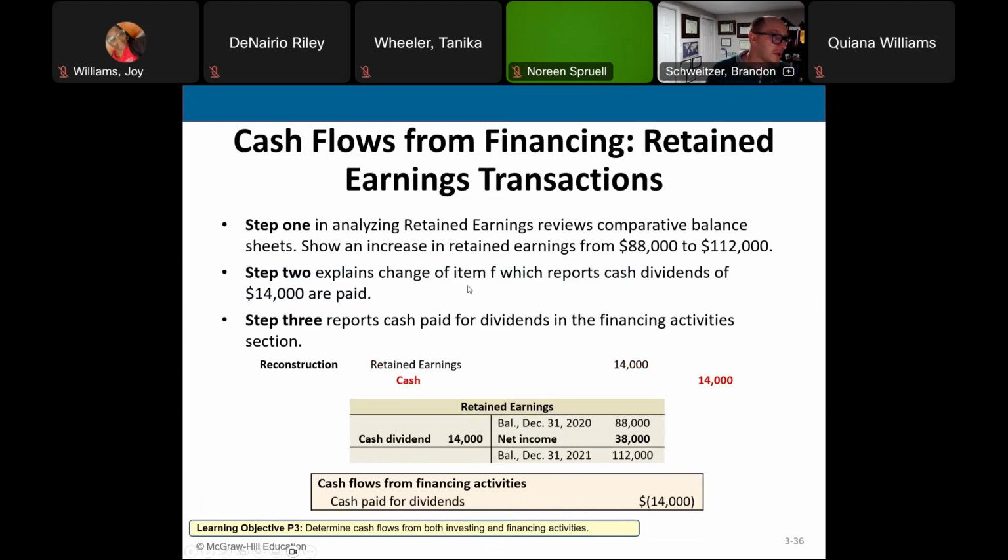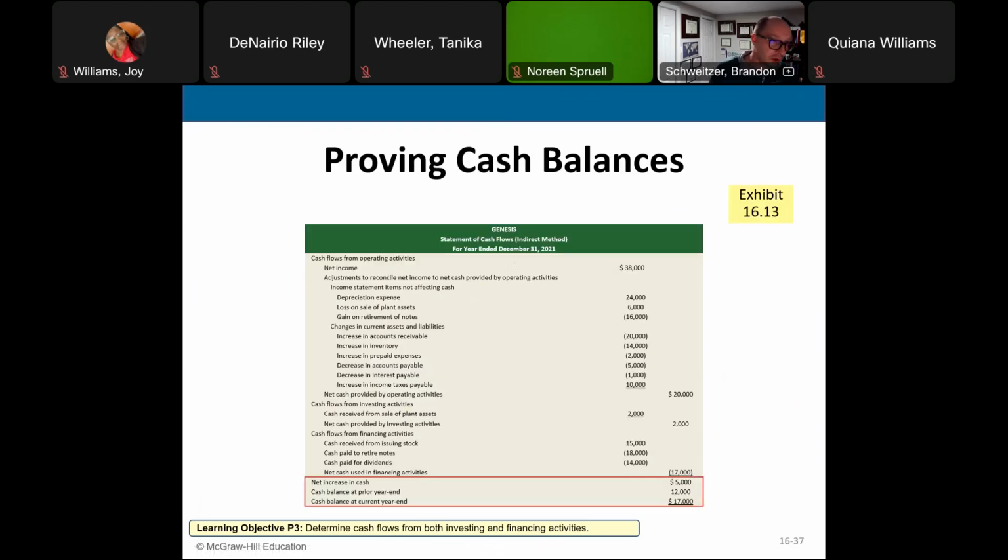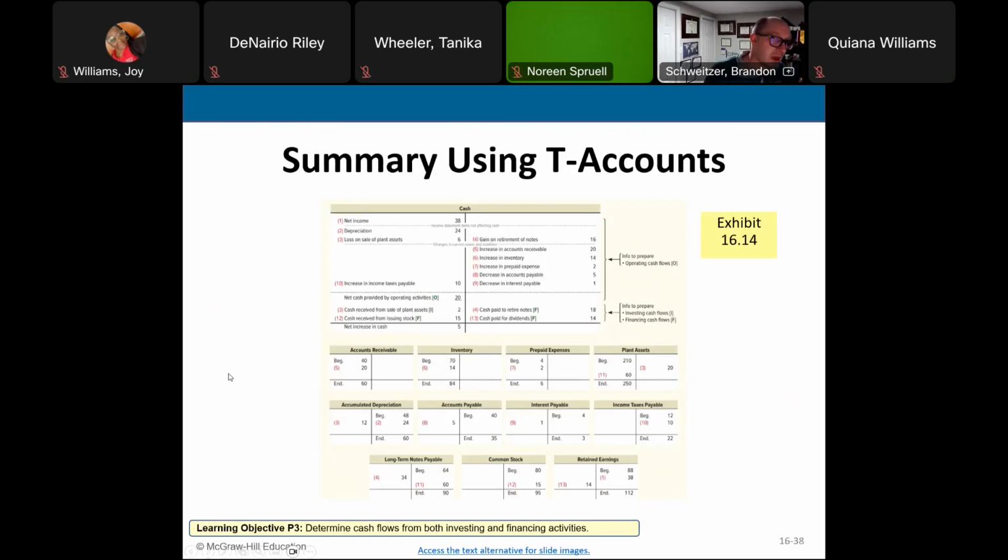And then one of the last things we do is we do what we call a proving of the cash balances. All this is that we're matching the actual cash balance to what we have reported on our statement of cash flows. And we can summarize everything using those T accounts that we learned about during the second week of this course.